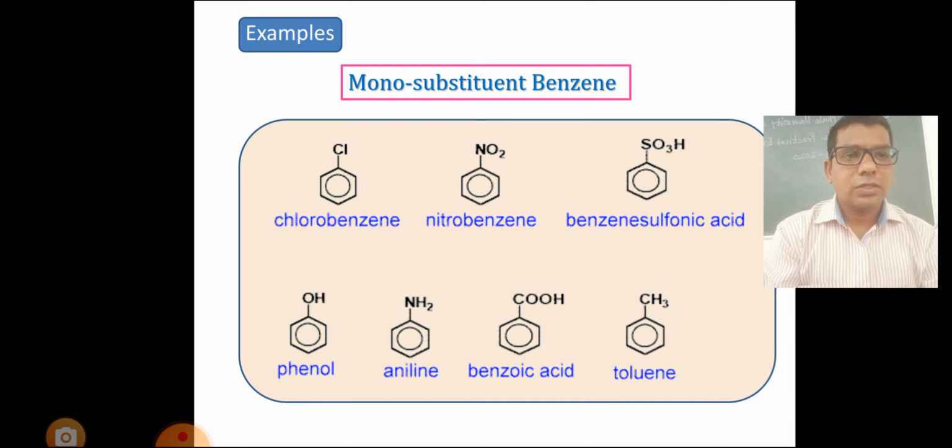If SO3H is present, then benzenesulfonic acid. If OH group is attached, it is known as phenol. If NH2 group is attached, it is known as aniline. If COOH group is attached, it is known as benzoic acid. If CH3 group is attached, it is known as toluene.